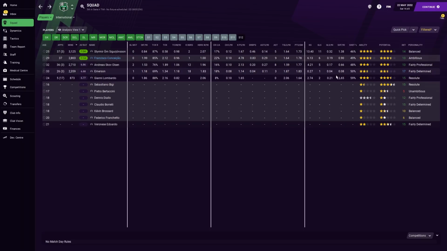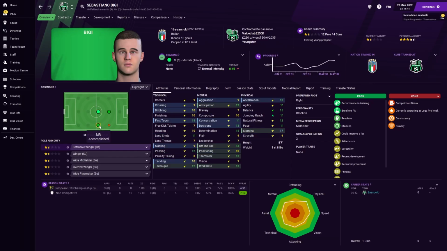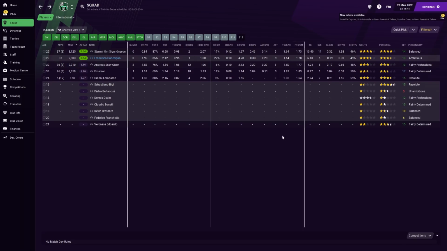Right, final step in the process, and obviously we've got Sebastiano Bigi that could technically cover that right hand side as well. I just don't know if I'd really want him to with his... he's got okay pace, vision's a bit poor. That's not really where I want him. For me, he is that Mez. He's just going to keep going. And also, I think Glavash could do a good job at Mez as well once he comes back, because he'll be back next season too.